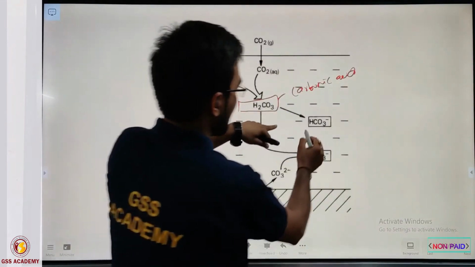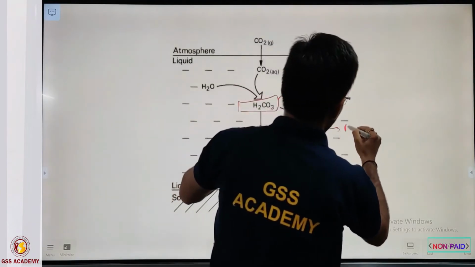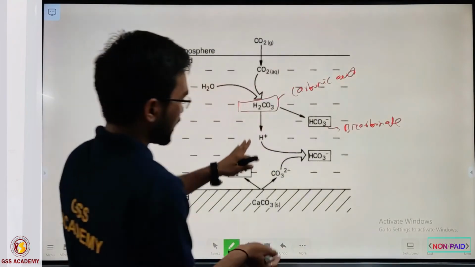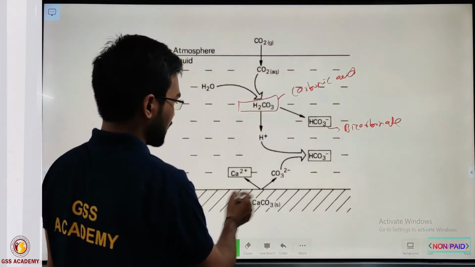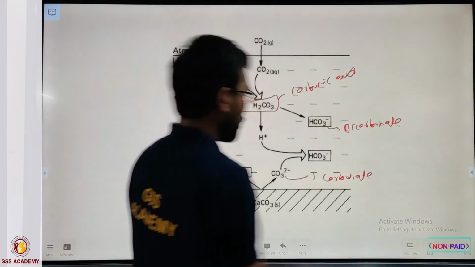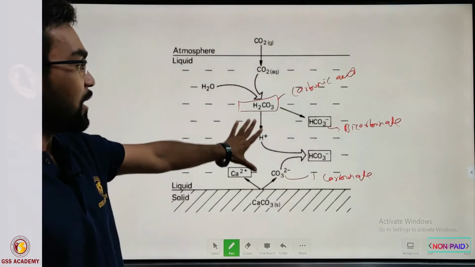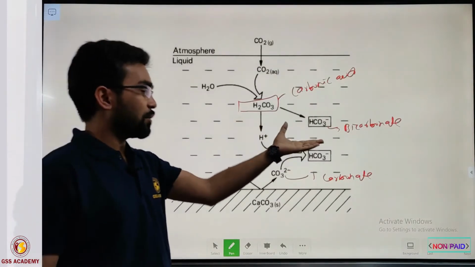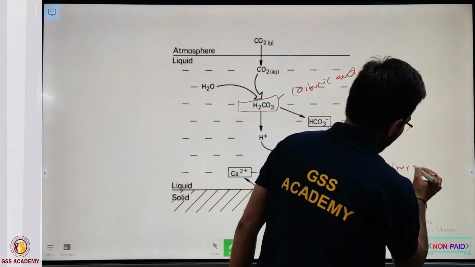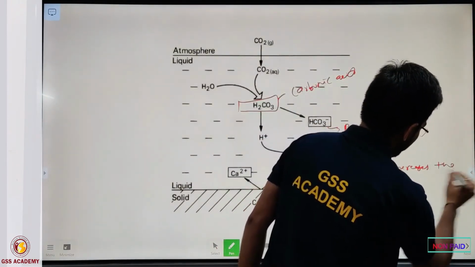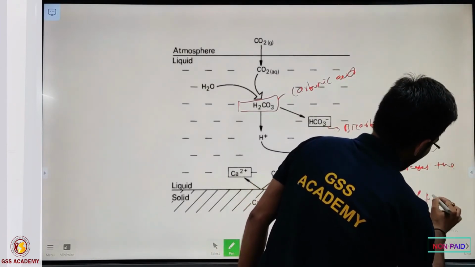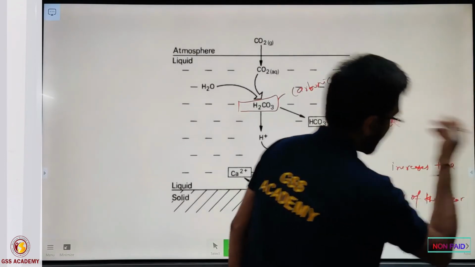After further reaction it breaks into bicarbonate, and after the removal of another hydrogen, it converts into carbonate ion. You may know that liberating H+ rapidly increases the acidity of the ocean, or of the water.